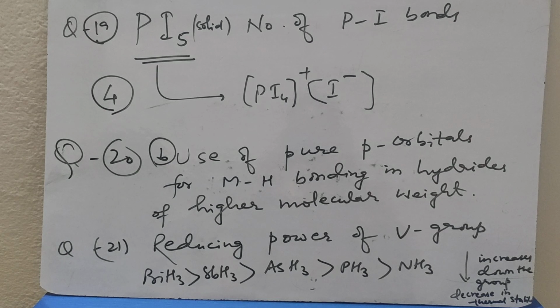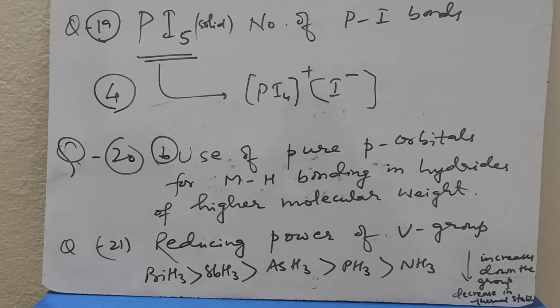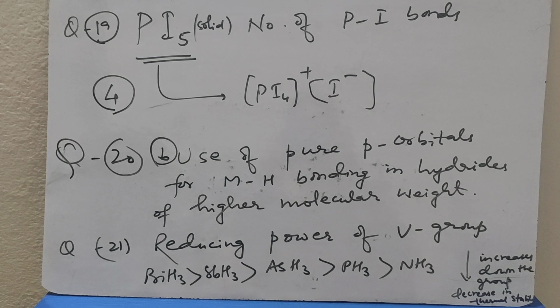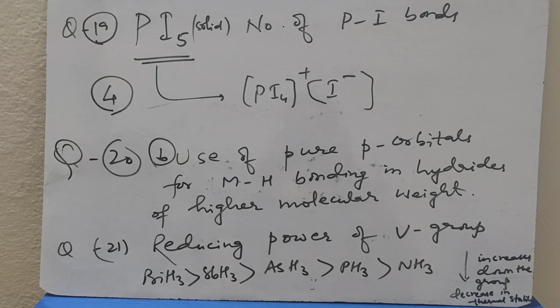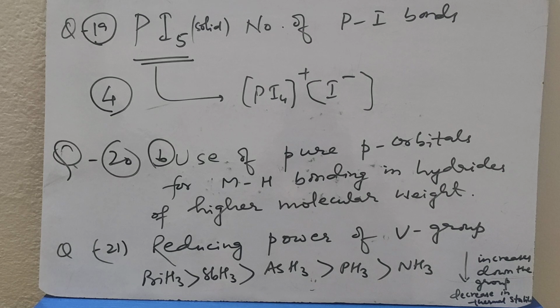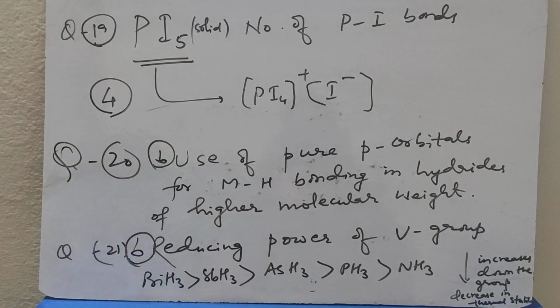Question number 21. Reducing power of fifth group hydrides is as follows. Bismuth hydride has more reducing power than antimony hydride. Antimony hydride has more reducing power than arsenic hydride. Arsenic hydride has more reducing power than phosphine. Phosphine has more reducing power than ammonia. The reducing power increases down the group with decrease in thermal stability. So the correct choice for question number 21 is B.